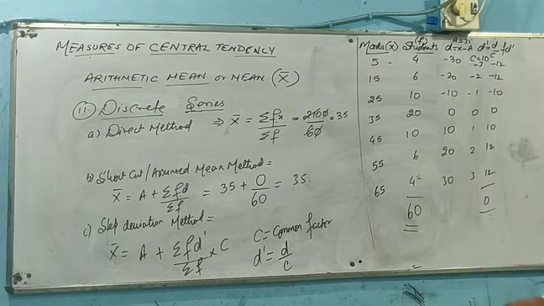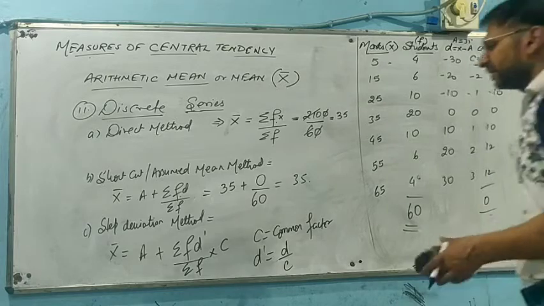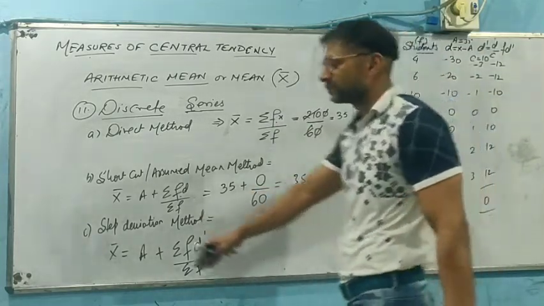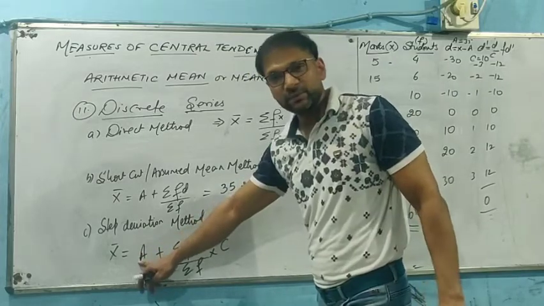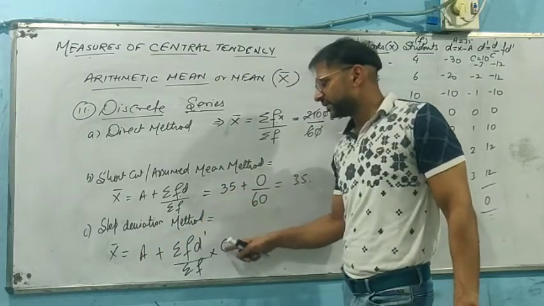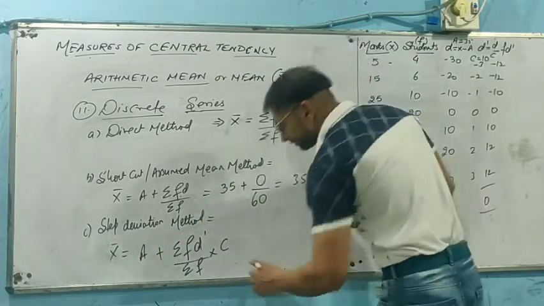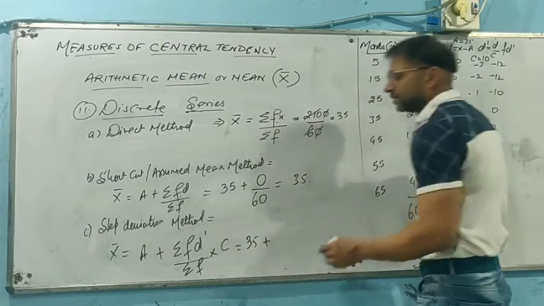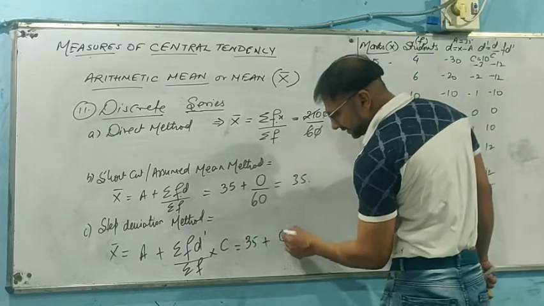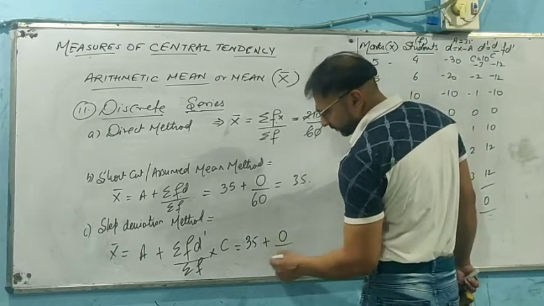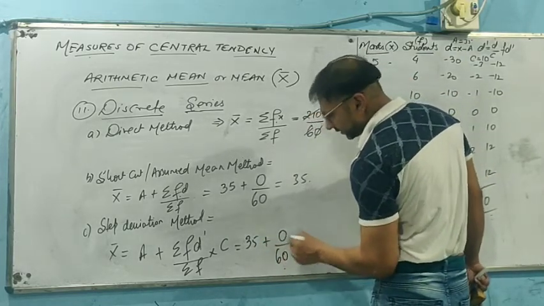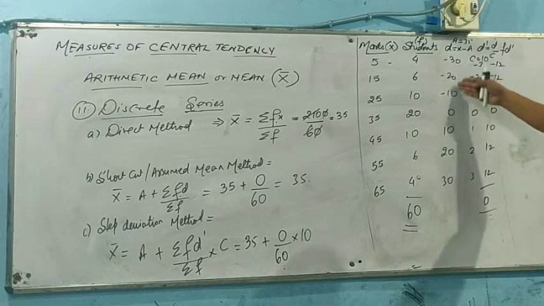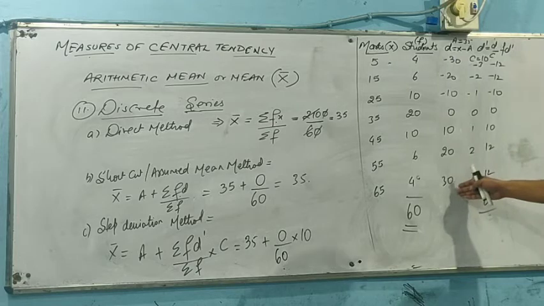So what we are having right now, students, we just need to see and apply the figures onto the formula. Formula lies over here. Assumed mean plus summation FD dash upon summation F into C. It means the assumed mean remains the same, 35, plus summation FD dash was again 0, summation of F was 60 and common factor was taken as 10 since it can divide the entire value of a given series.